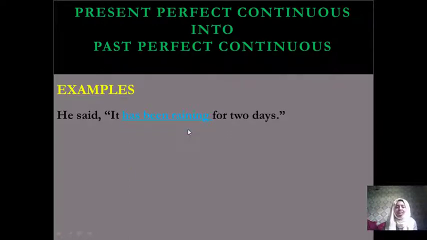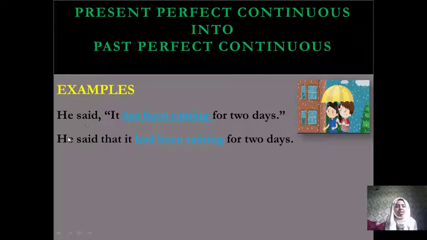So now comes the second one. This is the last one. Present perfect continuous changes into past perfect continuous. So let's start with the examples. He said, "It has been raining for 2 days." Very easy, very simple. Same as it is, we write here he said, omission of comma, use the conjunction word that, and it, same as it is, we write here it, because it is a third person and third person is not changed. So same as it is it, and has been raining changes according to past perfect continuous. Had been raining for 2 days.